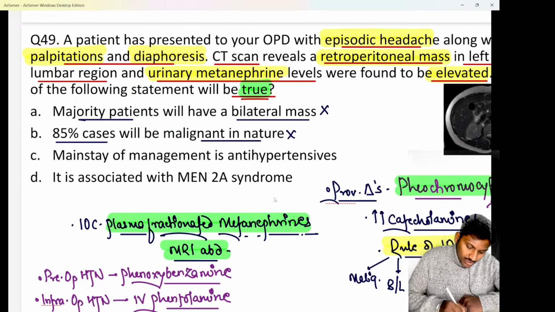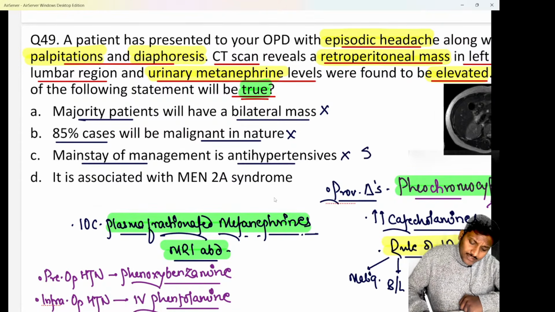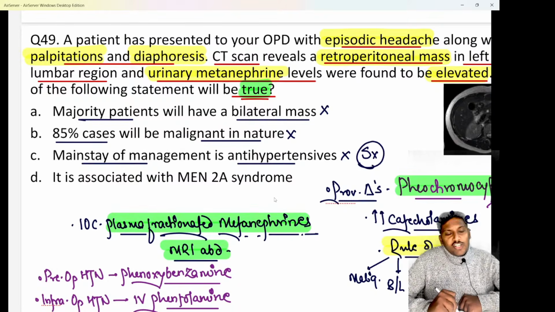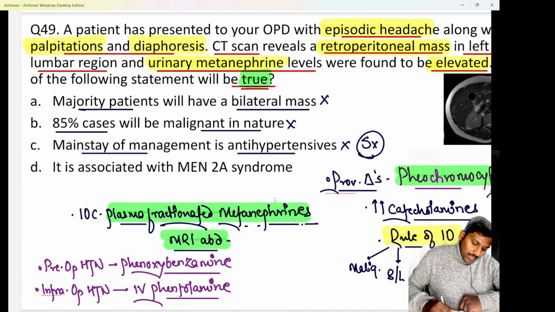Option C says the mainstay of management is antihypertensives. No. Antihypertensives are just used to manage the hypertension. The mainstay of management is surgery, or a surgical resection of the tumor. So we know the answer is option D, beta.